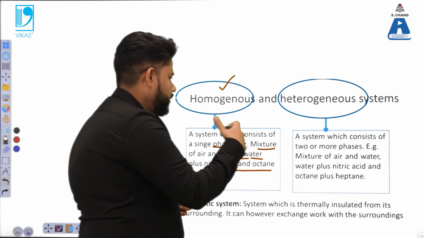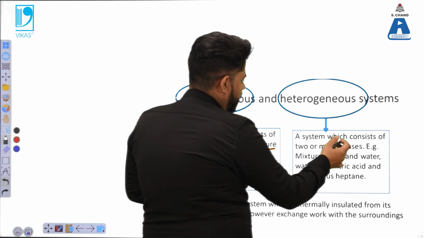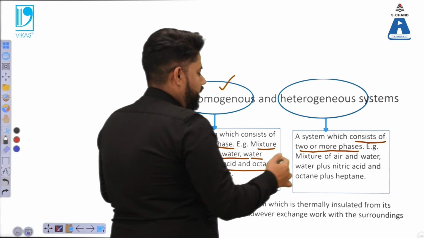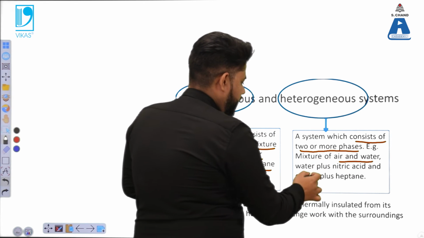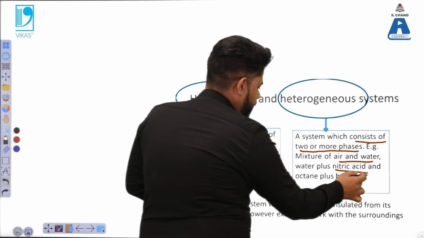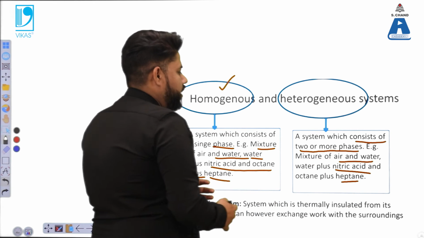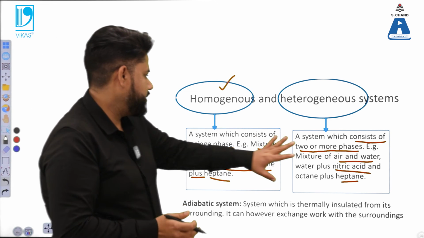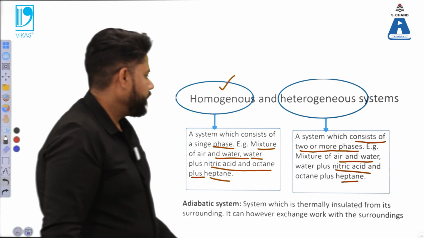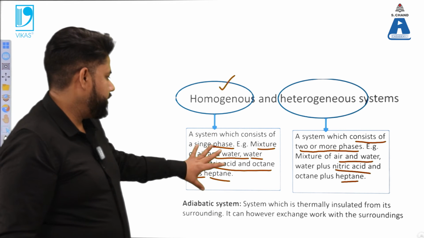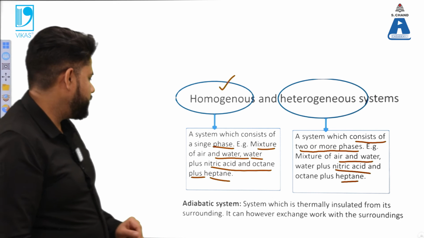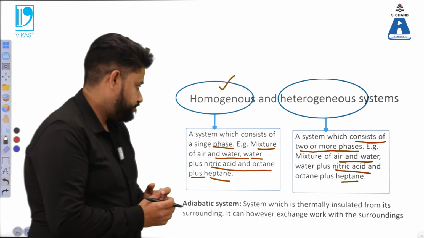But heterogeneous systems are combinations that consist of two or more phases. Let's say air and water, but with different phases altogether. Systems in the same phase are called homogeneous systems.